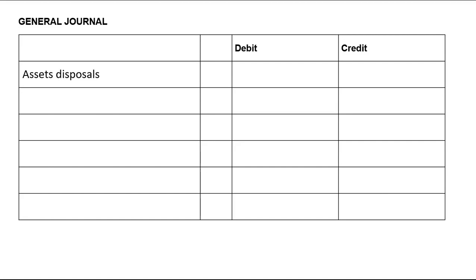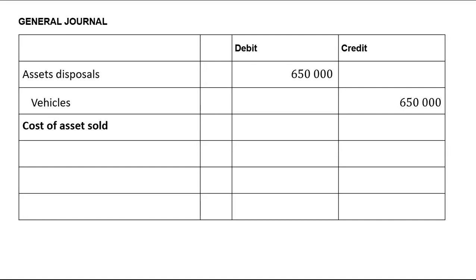So what we normally do is that when we sell an asset, we take the cost price of the asset from the account of that asset, and then we put it into the debit side of your asset disposal. So we credit vehicles, we debit asset disposals, and then afterwards, you take the accumulated depreciation of that asset. Normally, accumulated depreciation will increase on the credit side, but here we will debit it and credit asset disposal. So you're also taking it to your asset disposal account. It's just a cost account.